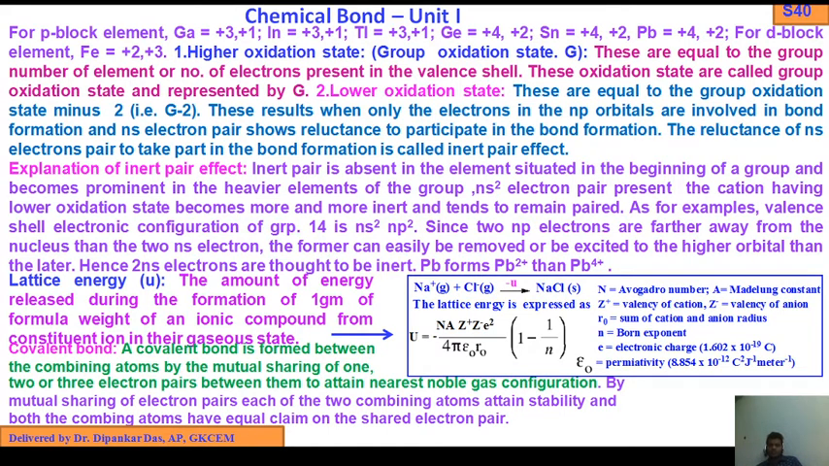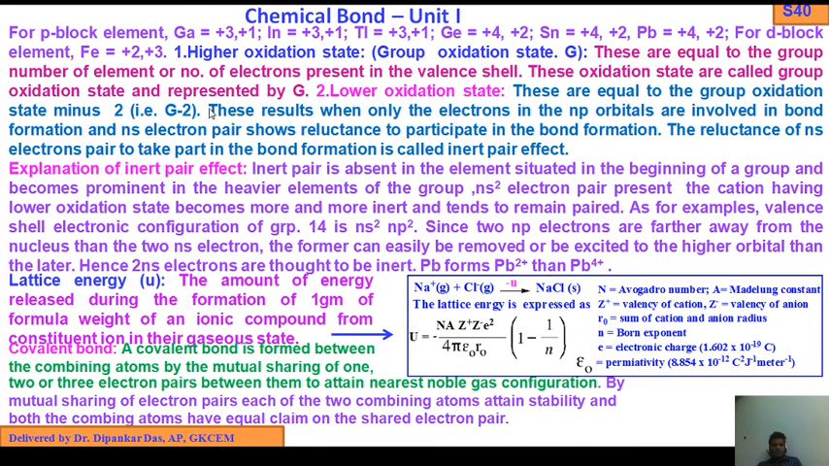means group oxidation state, which is denoted by G. They are equal to the group number of the element or the number of electrons present in the valence shell. These oxidation states are called group oxidation state, represented by G. Number 2, lower oxidation state. Higher oxidation state and lower oxidation state.